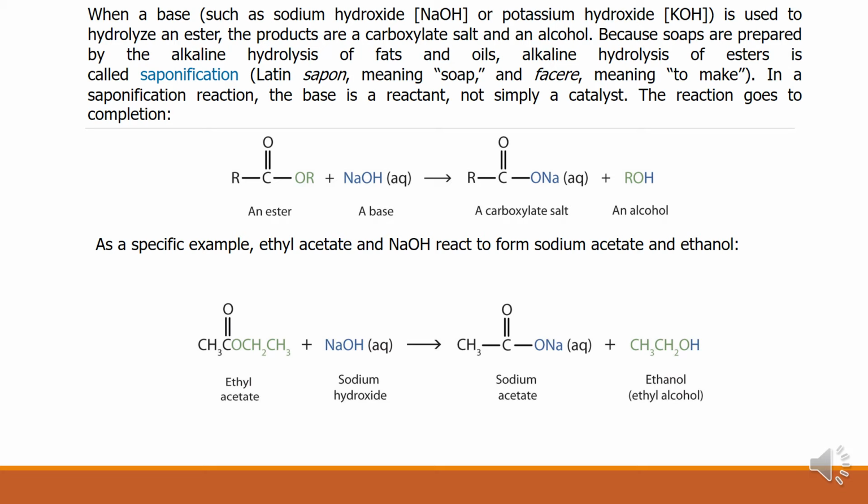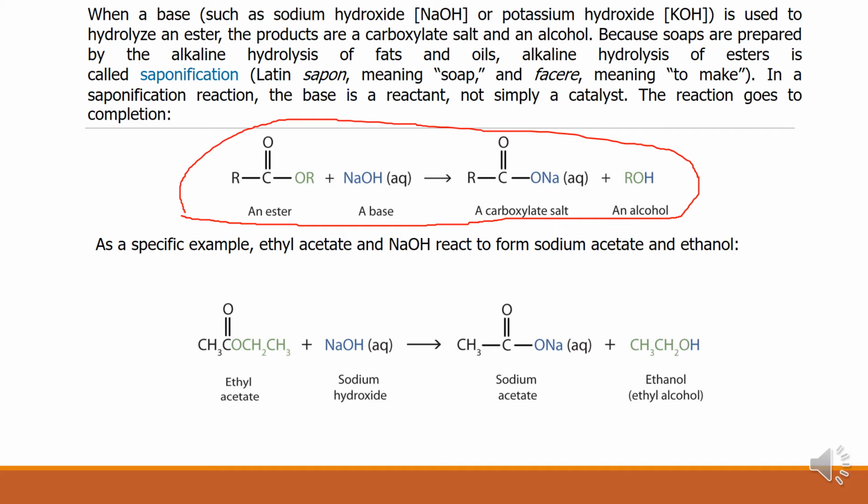This type of base catalyzed hydrolysis is called saponification. Sometimes the examiner may ask: define saponification, illustrate with one example. At that time you can write any of these examples.